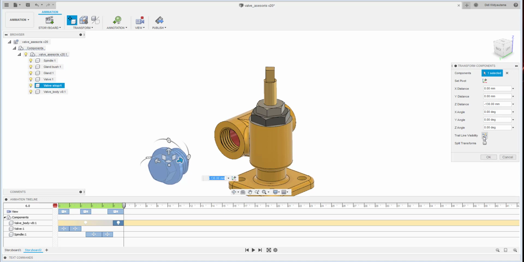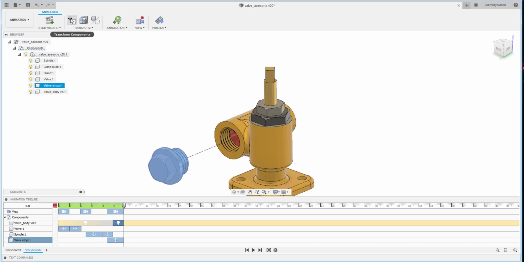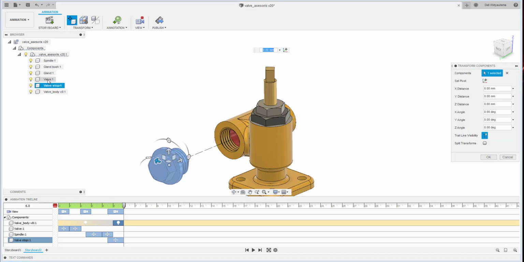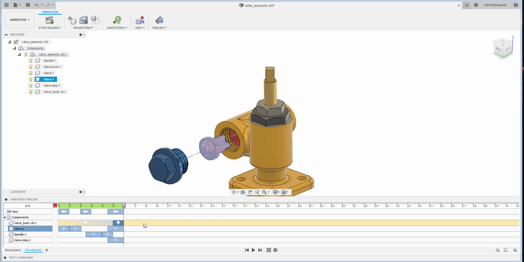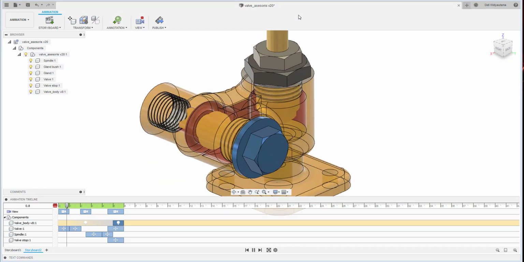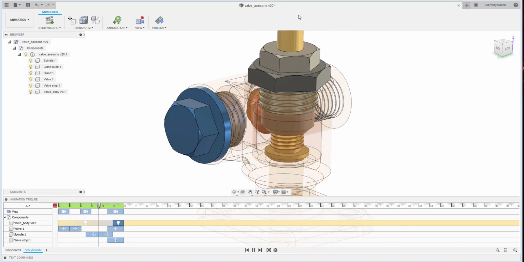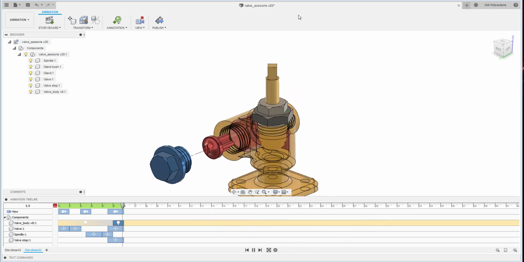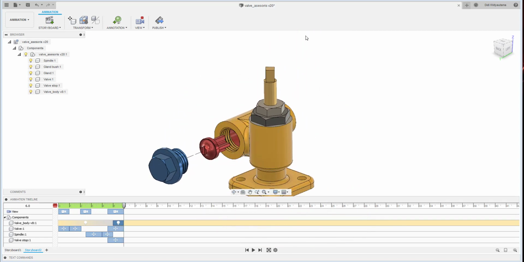Okay, if you want to have the trail visibility like that in the line, so you just turn on the trail, and then I also want to move that valve, the inside, going out. Okay, so basically these two things, they will move out together. See? Okay, they will move out together.